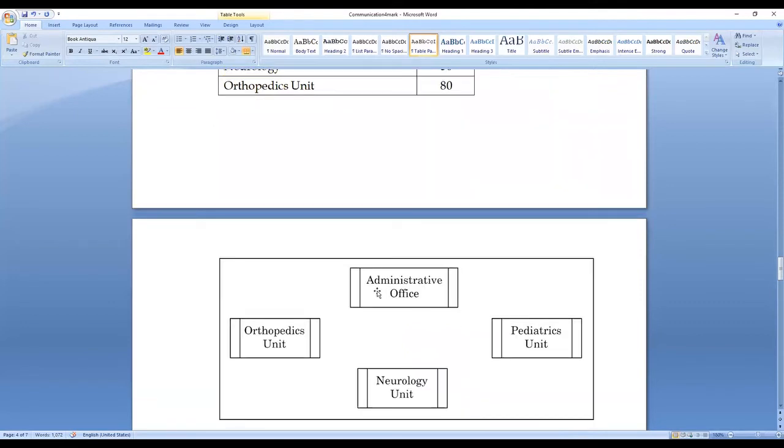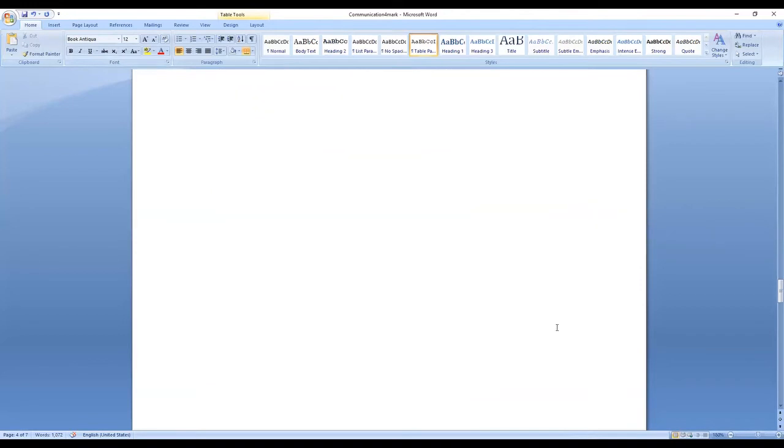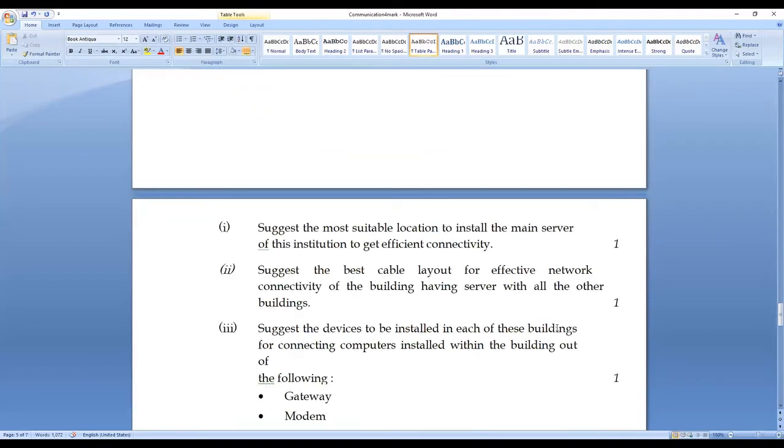So the administrative building is given, and the orthopedics, neurology, and pediatrics units are given, right? Suggest the most suitable location to install the main server.